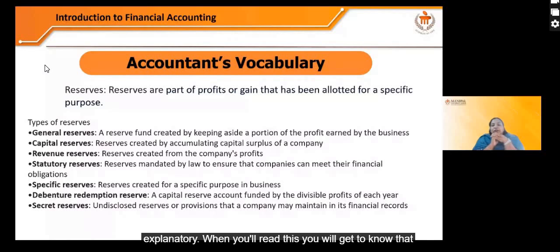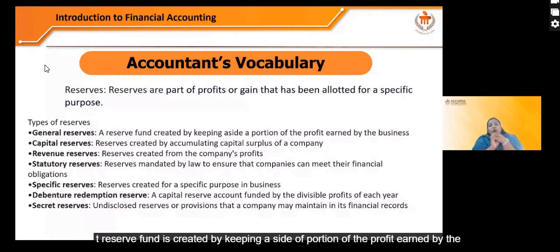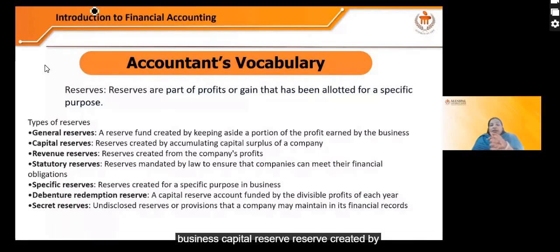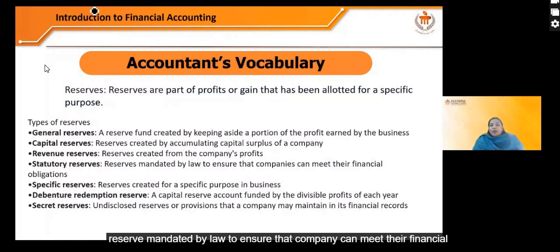When you read this, you will get to know that a reserve fund is created by keeping aside a portion of the profit earned by the business. Capital reserve is a reserve created by accumulating capital surplus of the company. And revenue reserve is created from the company's profit. So it is very clear from the name itself. Statutory reserve is a reserve mandated by law to ensure that the company can meet its financial obligations. Specific reserve is a reserve created for a specific purpose in the business. So it's explained in very easy language.